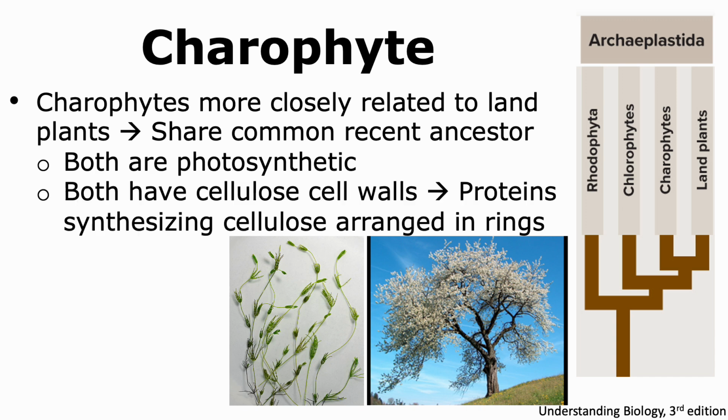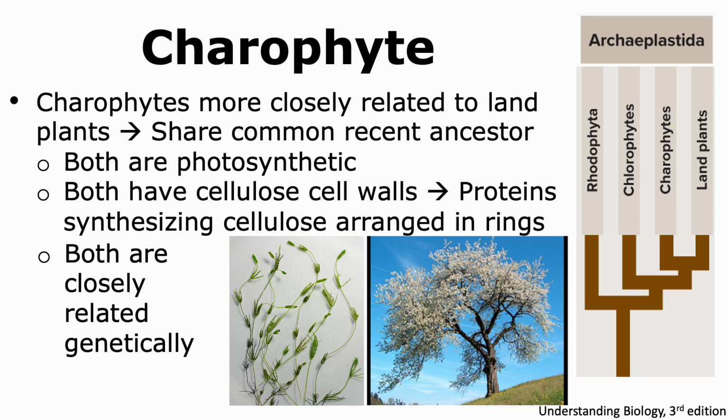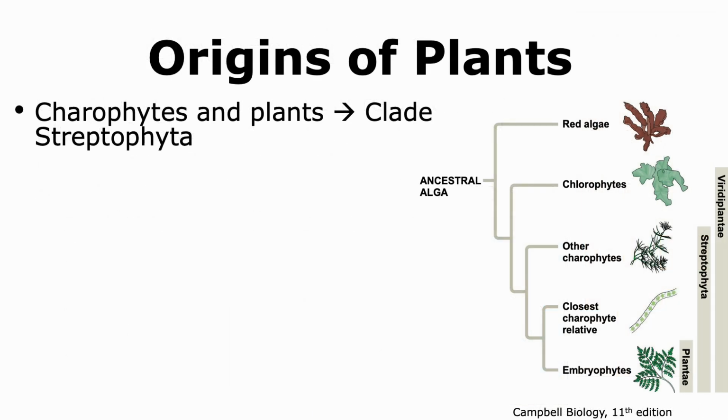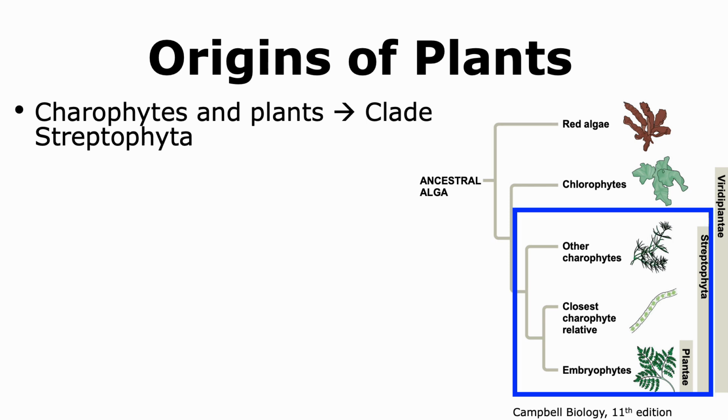Plants and charophytes have cellulose as part of their cell wall, and the proteins that synthesize this cellulose are arranged in the form of rings on the plasma membrane. Both of them are also closely related based on nucleic acid sequences. Hence, charophytes and plants can be grouped into a clade, and the name of this clade is Streptophyta.